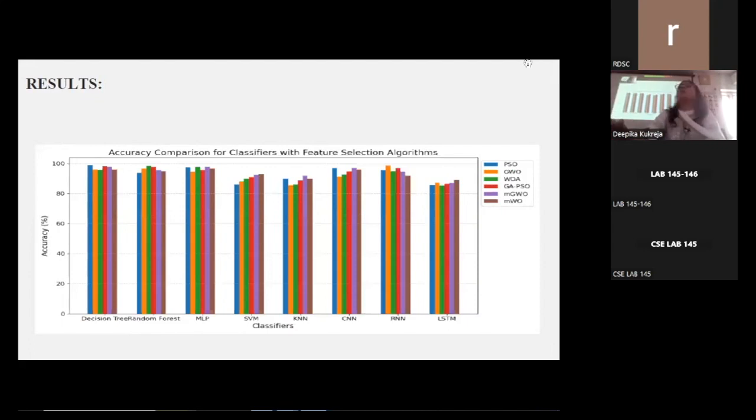The last result is for accuracy. As again can be depicted from this figure, RNN exhibits the highest performance when utilized with the integrated approach of genetic algorithm and particle swarm optimization, outperforming the other models that I have also implemented.